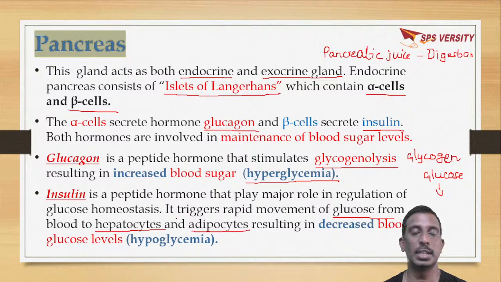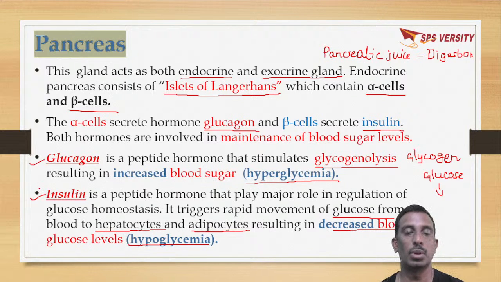Hepatocytes means liver cells, adipocytes, adipose tissue, which will result in decrease in blood glucose levels, which is hypoglycemia. So the actions of glucagon and insulin are quite opposite. Glucagon causes hyperglycemia, which will increase blood sugar level. Insulin causes hypoglycemia, which will decrease blood glucose levels.